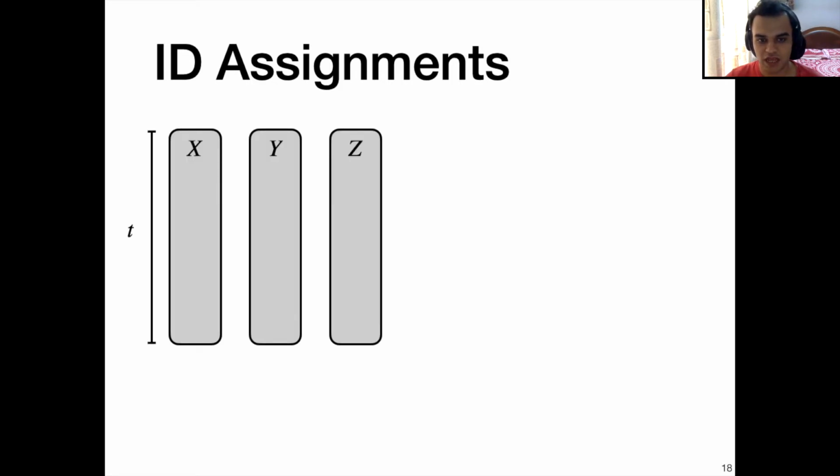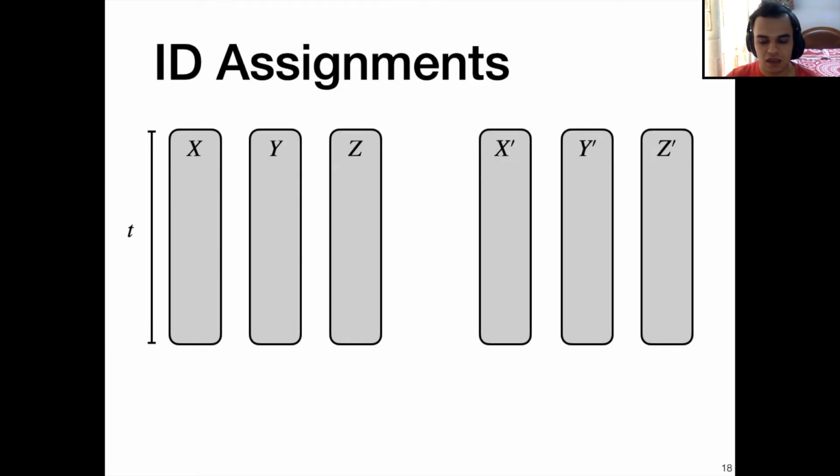The graph G has three parts, capital X, capital Y, and capital Z, each having t vertices. And the copy G prime has three corresponding parts, X prime, Y prime, and Z prime. The nodes in X have even IDs in 0 to 2t. The nodes in Y have even IDs in the range 10t to 12t, and the nodes in Z have even IDs in the range 20t to 22t.